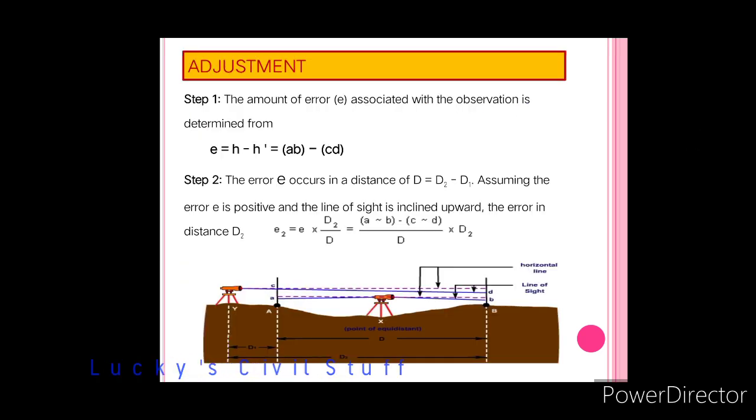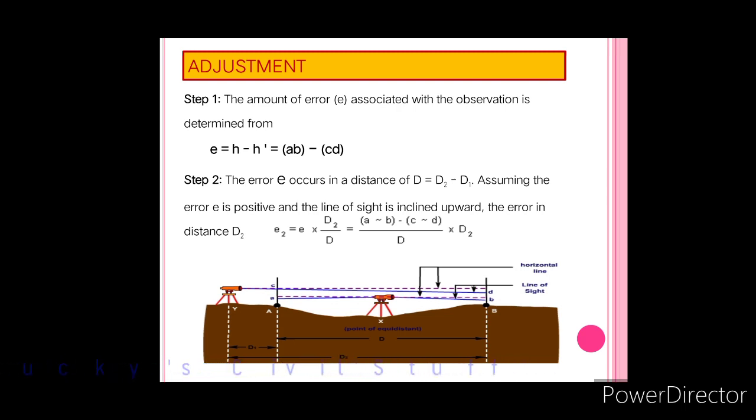Now, this is the adjustment procedure of the bubble tube. First, you have to calculate the amount of error. How to calculate the error? Error equals true difference minus apparent difference. Now, this error occurs over a distance D, which is D2 minus D1. Assuming the error as positive, the correction should be negative. Because the assumption is positive, the line of sight is inclined upwards, over the distance D2, instrument to far end, because the error occurs in the far end reading only.